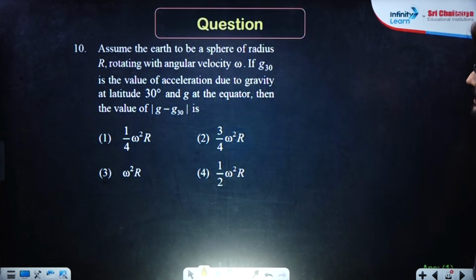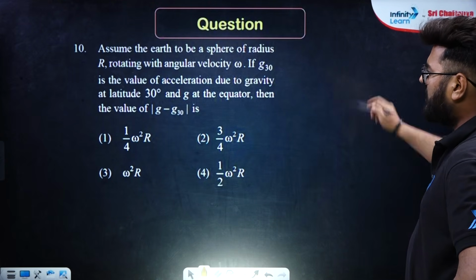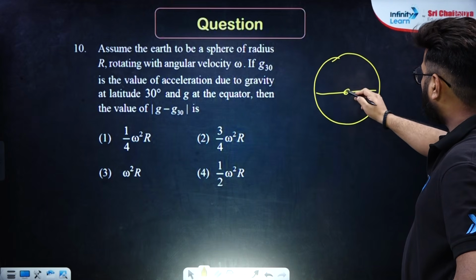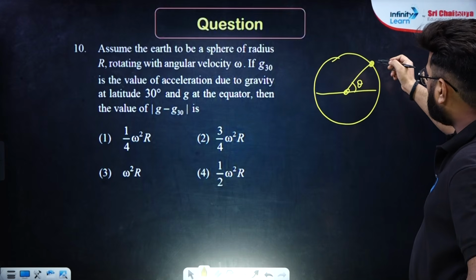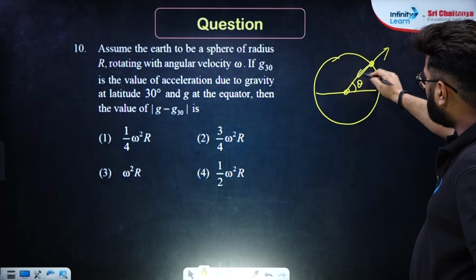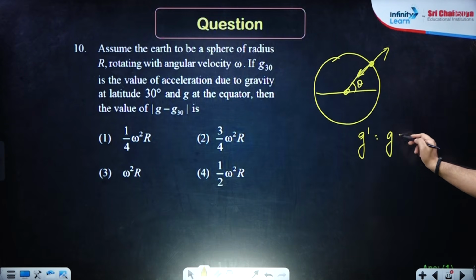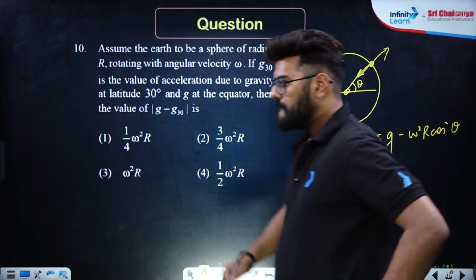Assume the Earth to be a sphere of radius r rotating with angular speed omega. They're talking about the reduction in acceleration due to gravity at a latitude theta. So see here, the value of g reduces, so g dash will be g minus omega square r into cos square theta, where this is theta. Clear?